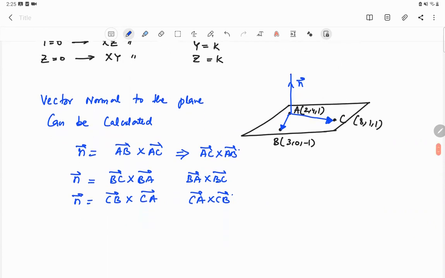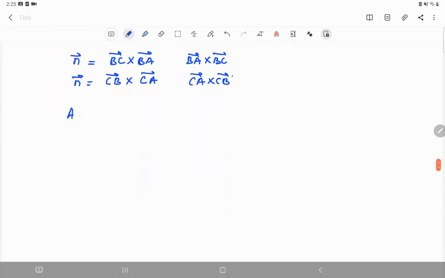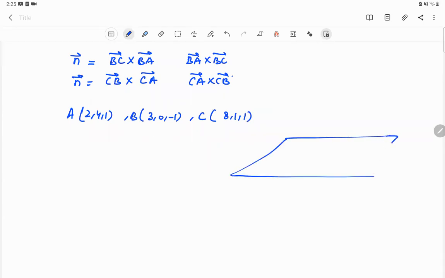Okay, now let's start. The vector A is 2, 4, 1. The vector B is 3, 0, -1. And the vector C is 8, 1, 1. Okay. Now consider this is a plane which contains these 3 vectors, A over here, B over here, and C over here. We first of all calculate AB. AB is equal to OB minus OA.